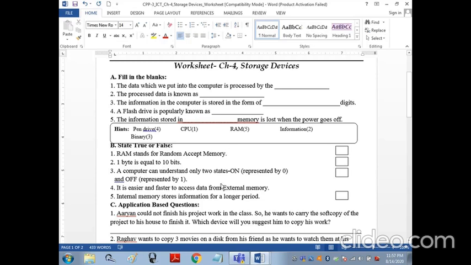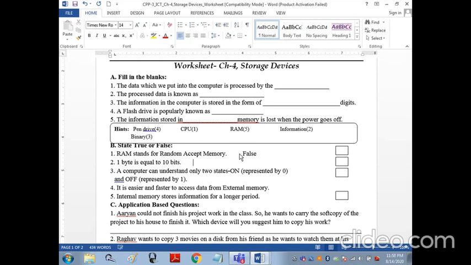Now state true or false. The first one is RAM stands for random access memory. What is the true one? Random access memory. So this is false.